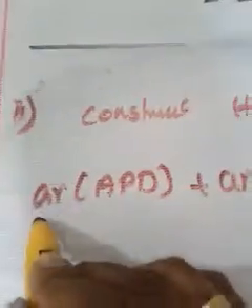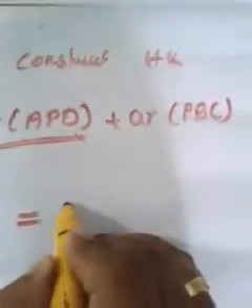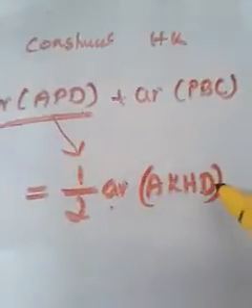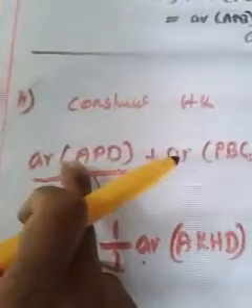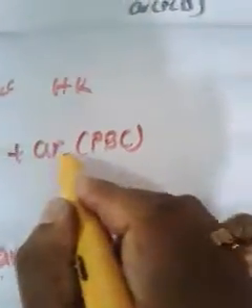That means instead of area of APD, what can I write now? Area of APD will be half of the area of the parallelogram, isn't it? So instead of area of APD, I can write half of the area of AKHD. How did we get area of APD as half of the area of AKHD? Because from this figure, this parallelogram and this triangle are on the same base and between the same parallel lines, so the area of that triangle should be half of the area of the parallelogram. You may have understood. Similarly, think about triangle PBC.